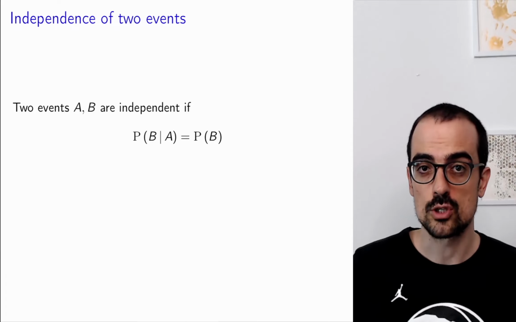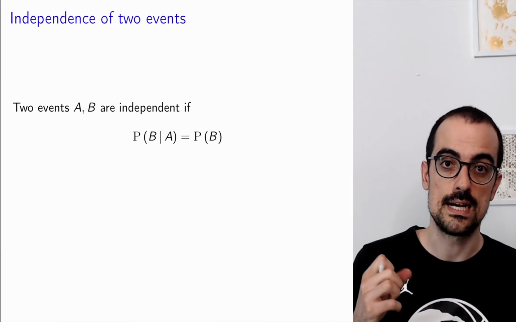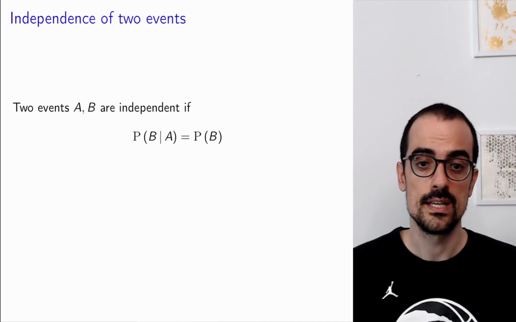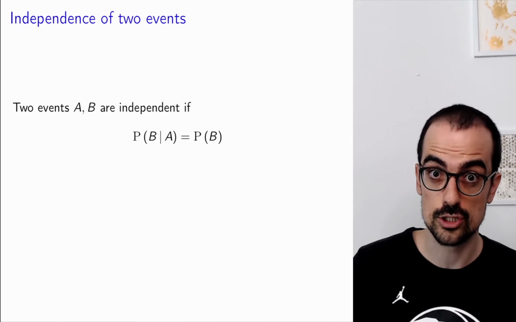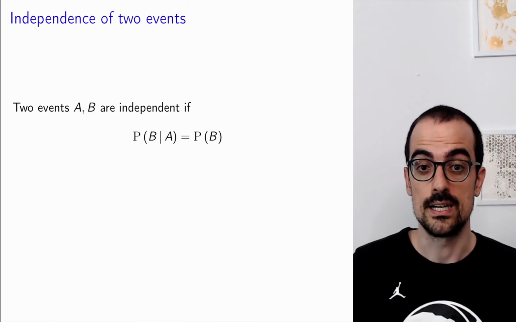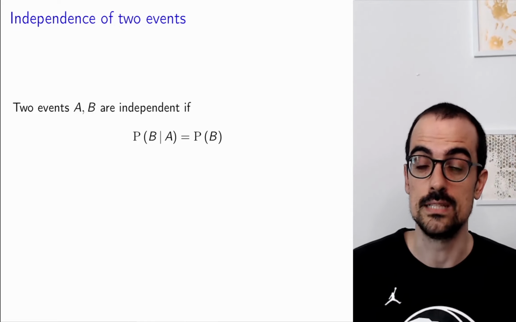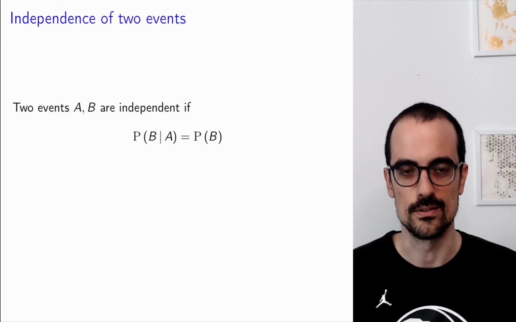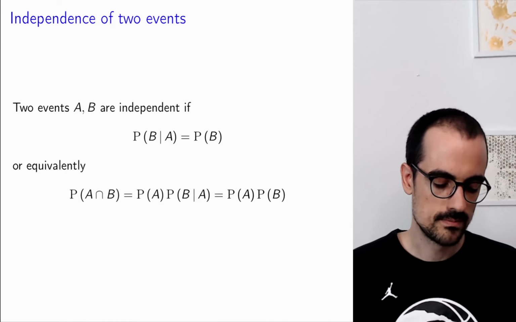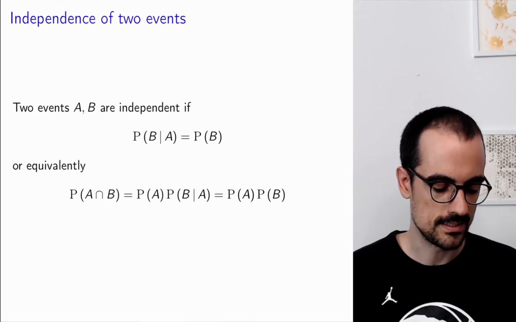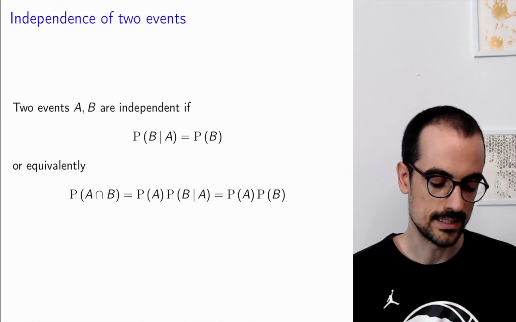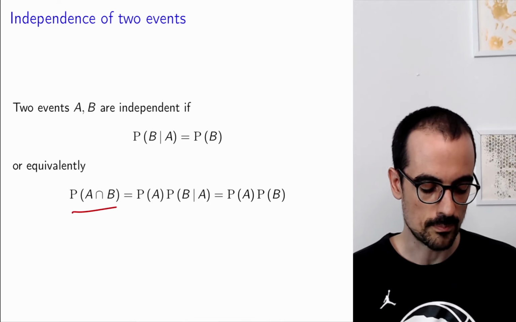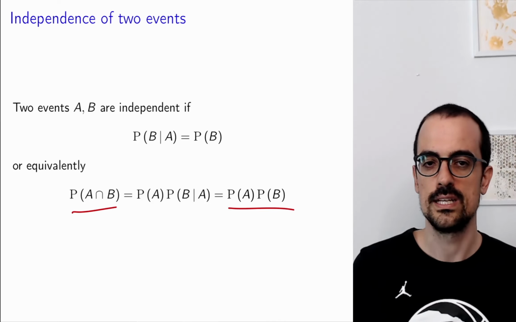All right, so now let's talk about independence. An event A is independent from an event B if, when we compute the conditional probability of B given A, it doesn't change. It's the same as the probability of B. This also implies that the probability of A given B is equal to the probability of A. In general, there's a condition that implies both of these, which follows from the chain rule: the probability of the intersection is equal to the product of the individual probabilities if two events are independent.